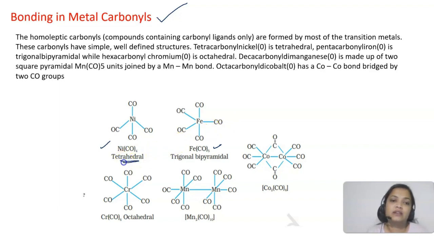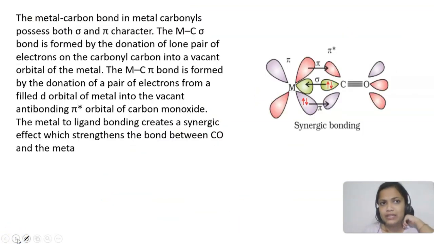You can see tetracarbonyl nickel is tetrahedral, pentacarbonyl iron is trigonal bipyramidal, hexacarbonyl chromium is octahedral. Okay, so Mn2(CO)10 is having two square pyramidal Mn(CO)5 units and an Mn-Mn bond is there. Okay, octacarbonyl dicobalt also has a CO bridge, bonding is there by the CO group. So these are the different structures that we see in the metal carbonyls. So we only have to see the bonding of metal carbonyls.